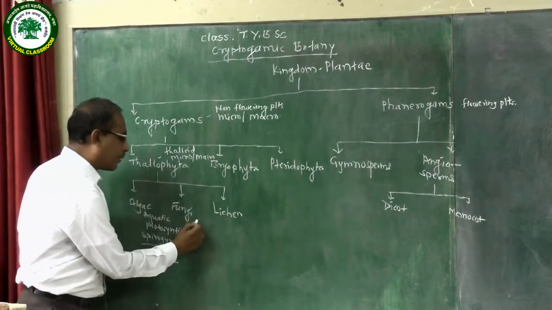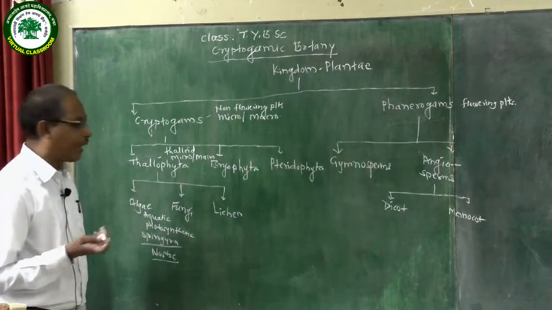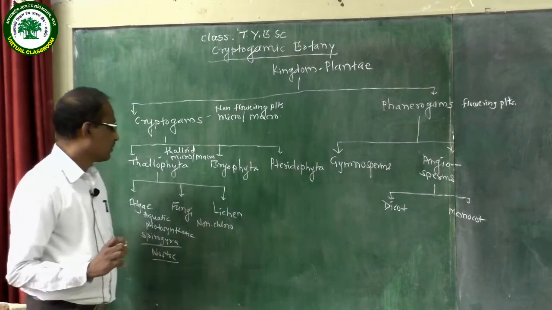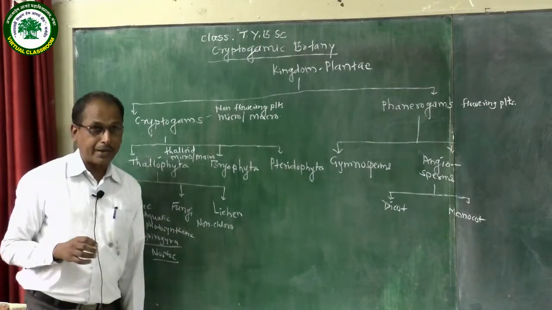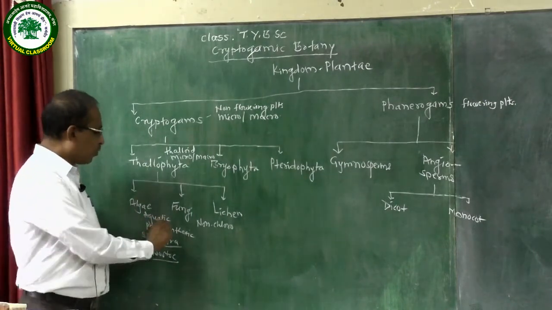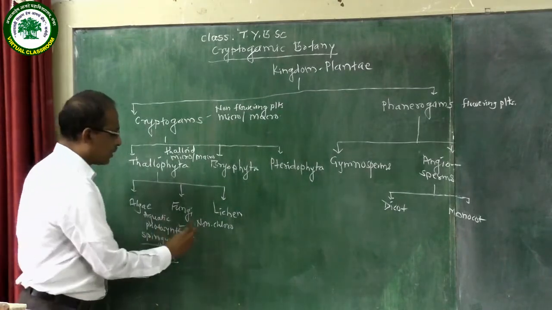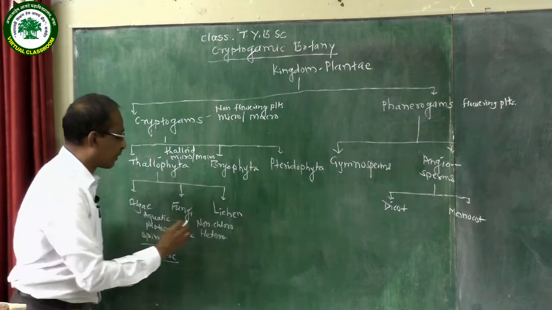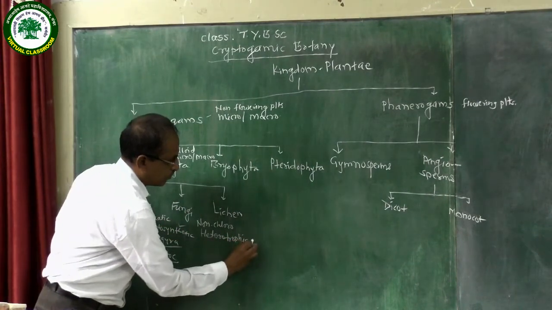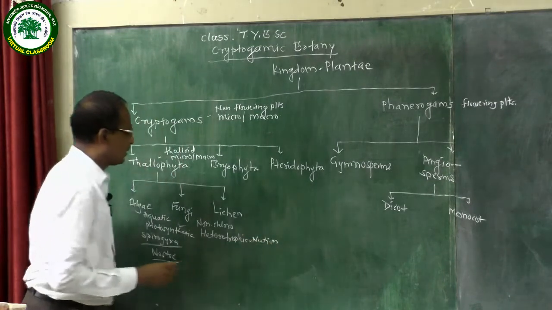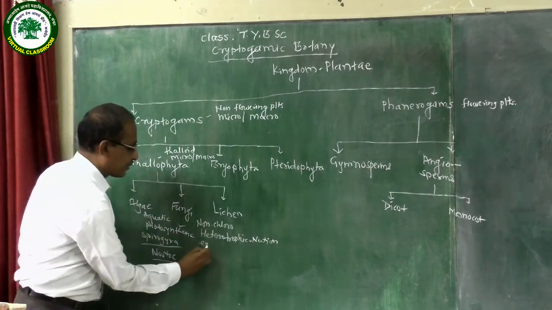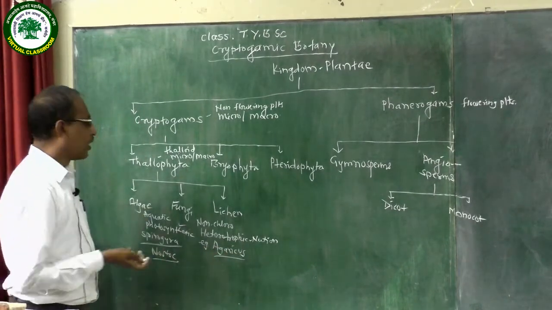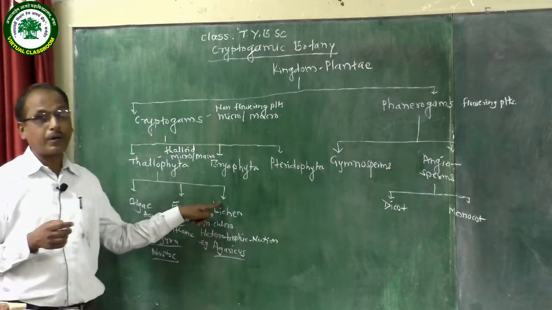In fungi, chlorophyll pigment is absent. Therefore, fungi are called as non-chlorophyllous plant or achlorophyllous plant. So there is no process of photosynthesis. So in fungi, mode of nutrition is heterotrophic mode of nutrition. Example of fungi like Agaricus, Albugo. Then next group, lichen.